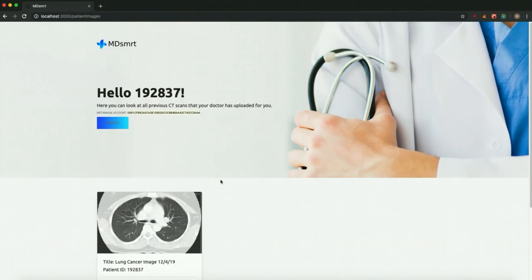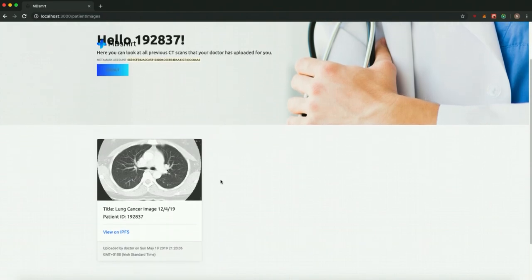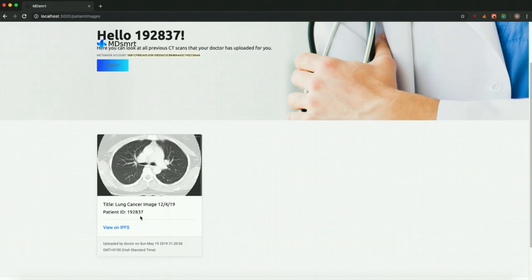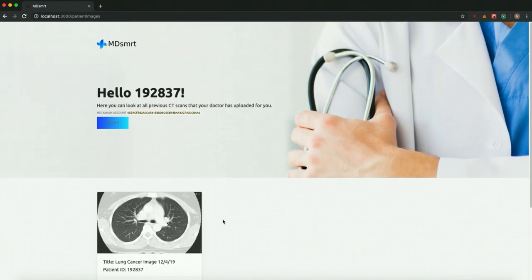We are then brought to our home screen for patient 192837, and we can see our image that our doctor has just uploaded with the patient ID 192837. And we can now view those images and keep them in a safe and secure place. We can then log out of MDsmrt.